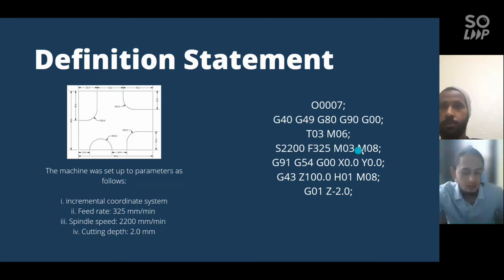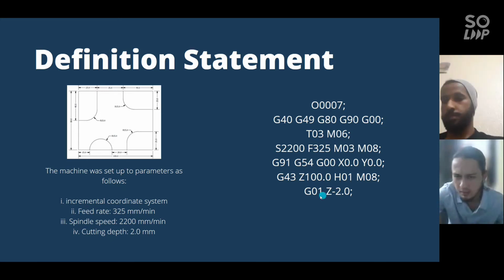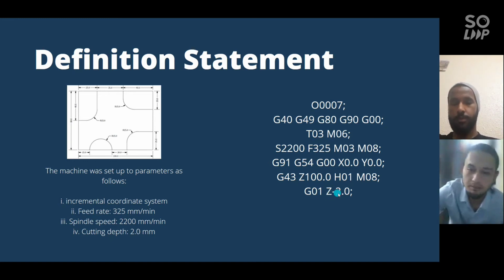the spindle to turn on, and M08 for the coolant to turn on. We use G91 for the coordinate. We set up the incremental value, and this Z100 is the length compensation for the tool to come out from its holder. And the last part of the definition statement, the last line, we set the cutting depth of the machine.